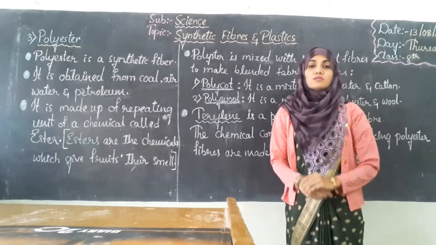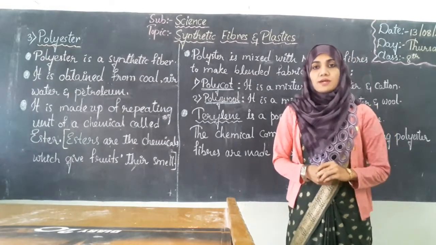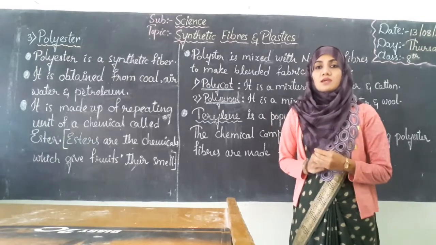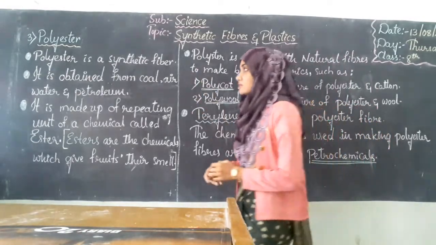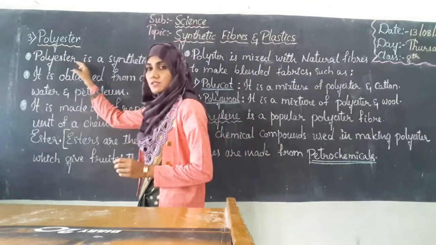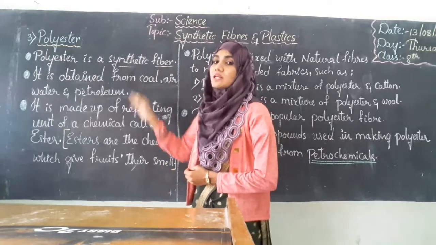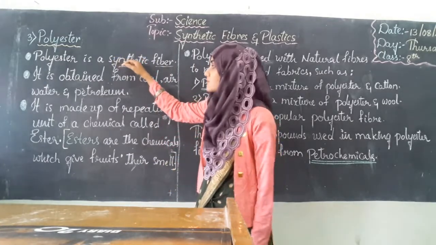Students, in the previous class we learned about two types of synthetic fiber, that is rayon and nylon. Today we shall see another type of synthetic fiber, that is polyester. So what is this polyester? Polyester is another type of synthetic fiber. It is also an artificial fiber.